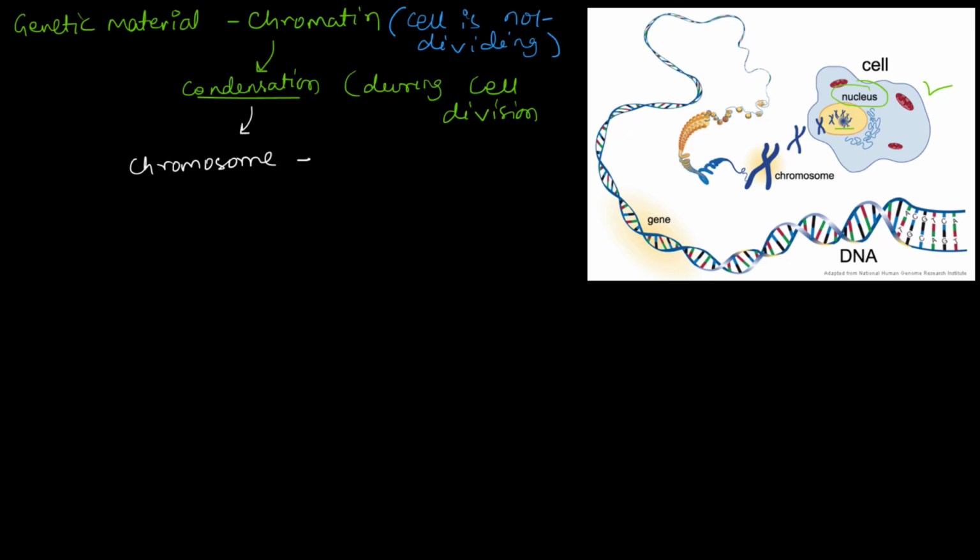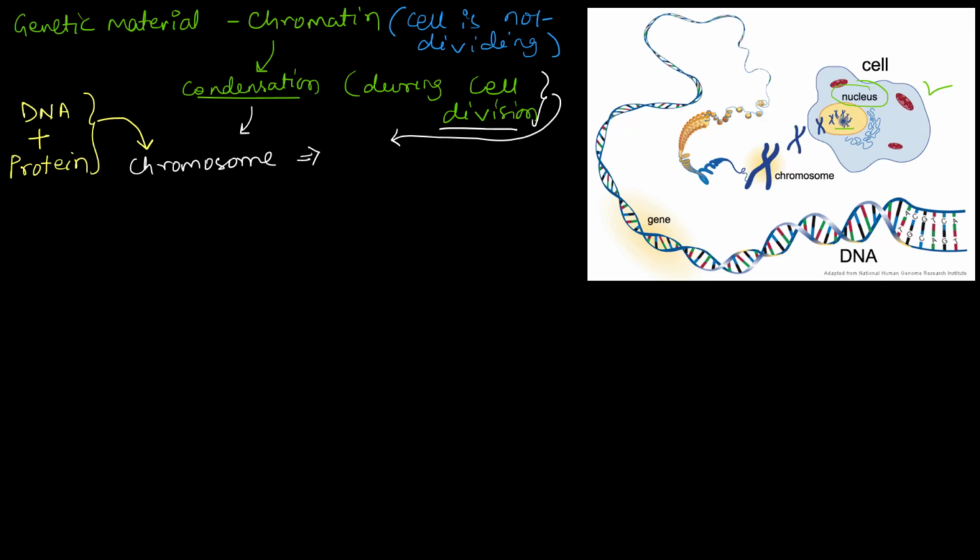We are going to see the chromosome only during cell division and not at any other time. So what makes up the chromosome? The chromosome consists of DNA and certain positively charged proteins like the histones and some other non-histone proteins. So your DNA and protein together form the chromosome.